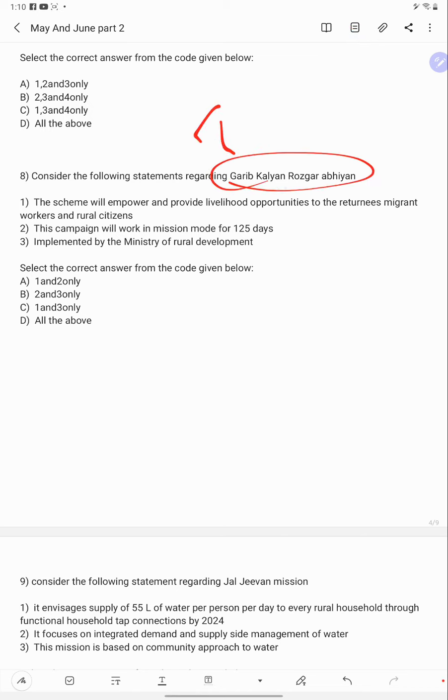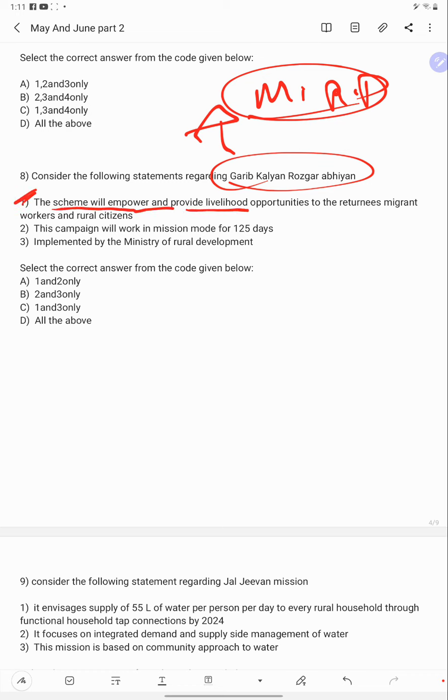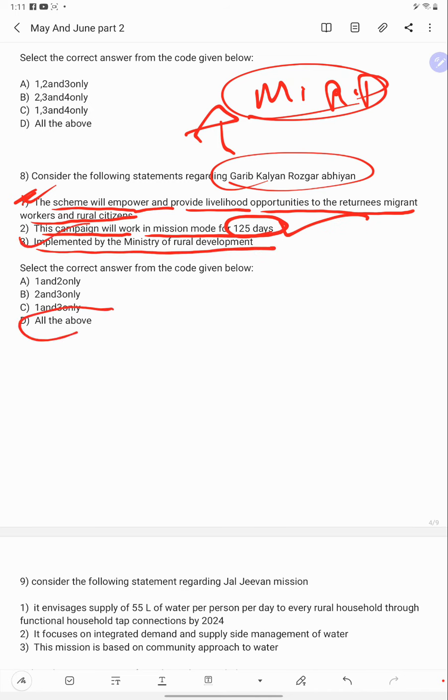The scheme is implemented by whom? The Ministry of Rural Development. So the scheme will empower and provide livelihood opportunities to returnees, migrants and rural citizens, correct? This campaign will work in mission mode for 125 days, correct? Implemented by the Ministry of Rural Development, correct? The answer is D.